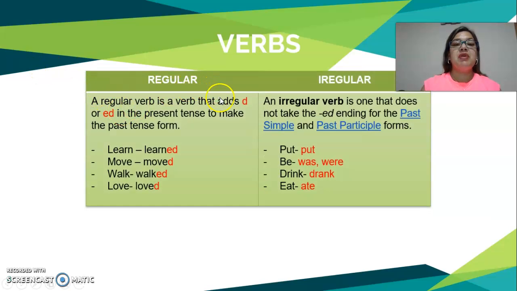A regular verb is a verb that adds -d or -ed to the present tense to make the past tense form, like learn, learned; move, moved; walk, walked; love, loved. An irregular verb is one that does not take -ed at the end for the past simple or past participle form. That means that in the past simple, it changes completely the form of the verb, like put, put; be, was, were; drink, drank; eat, ate.